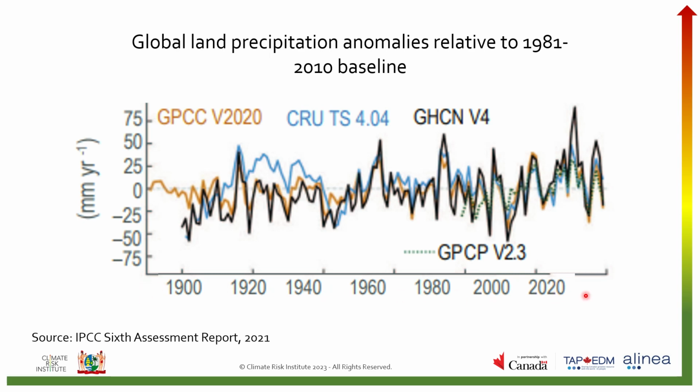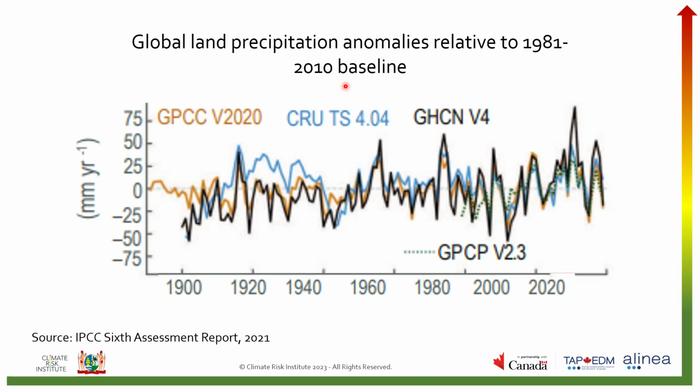So they took the land precipitation for all of those years and they compared it to a baseline period. So they compared it to the average precipitation for 1981 to 2010. The difference between each year and the baseline period is known as the anomaly.